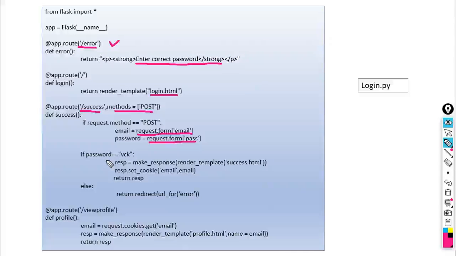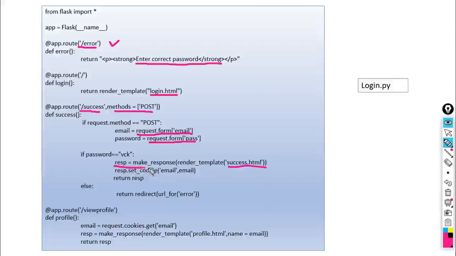If we want to set a password VCK for that particular login, then here I have checked if password is equal to VCK. I have stored the password VCK for that particular email ID. So it will check whether the password entered by the user is VCK. Then RESP is equal to, this is the object, make response render template success.html.